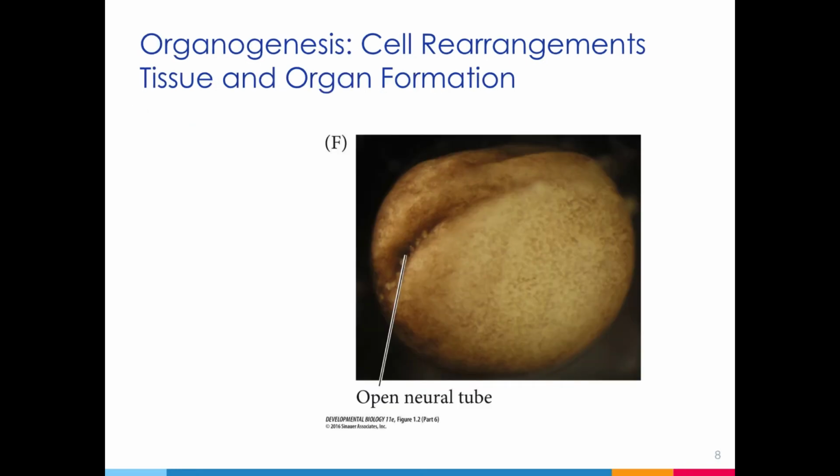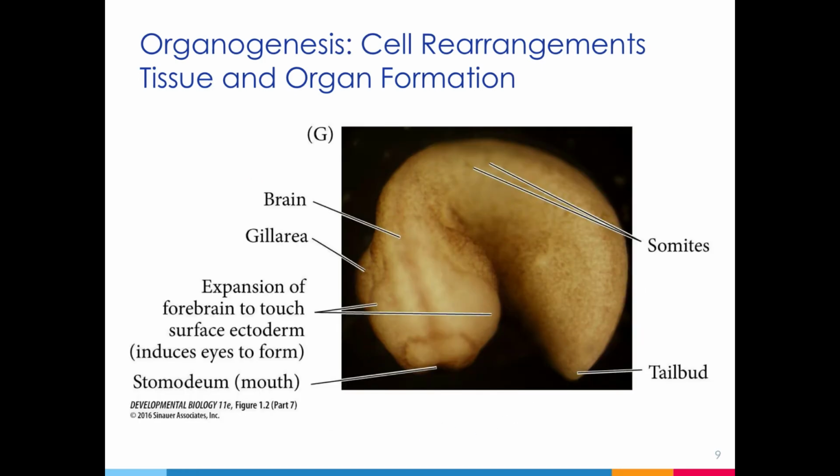Once the three germ layers are segregated, the next stage is organogenesis, and as the name suggests, this is the stage during which tissues and organs are formed. The first thing that occurs is a process that's known as neurulation, which results in the formation of the nervous system as the ectoderm is brought into the embryo to form the neural tube. The neural tube will eventually give rise to the brain and the spinal cord.